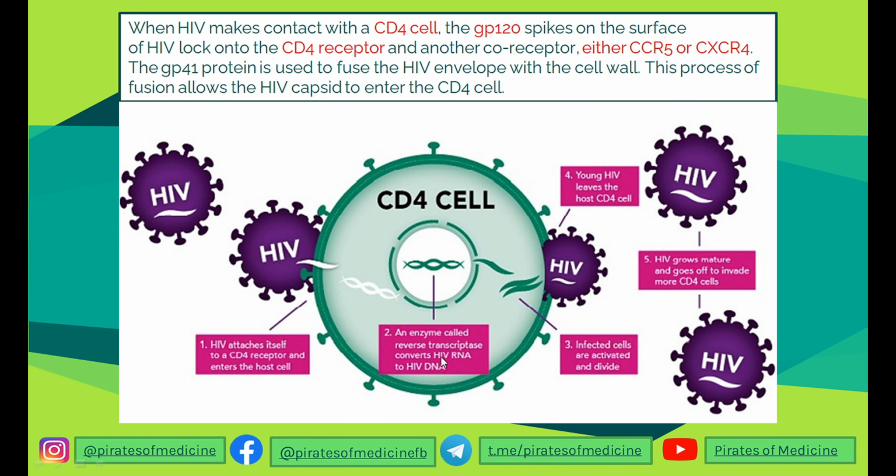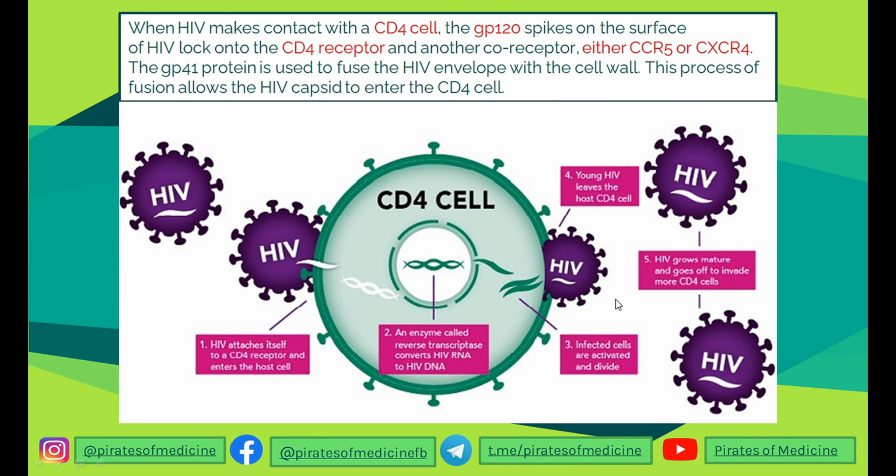Then the HIV cells grow inside the CD4 cell, and after growing they leave the host CD4 cell, which leads to death of the CD4 cell. Now these mature young cells grow up and then they invade more CD4 cells, and this is how HIV is spread inside the body. So remember, HIV loves CD4 containing T4 helper cells.